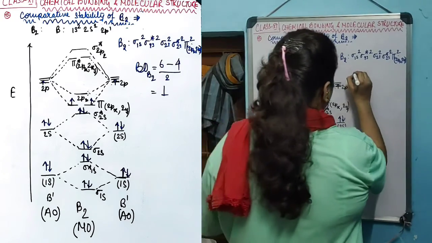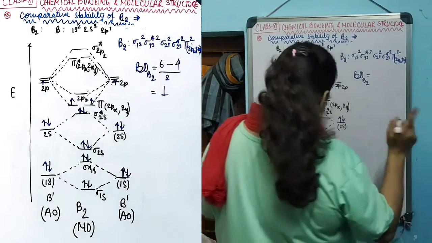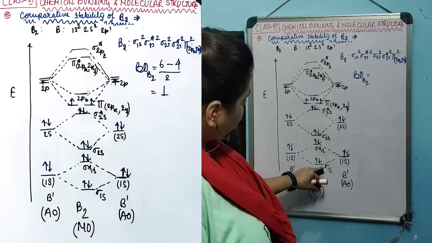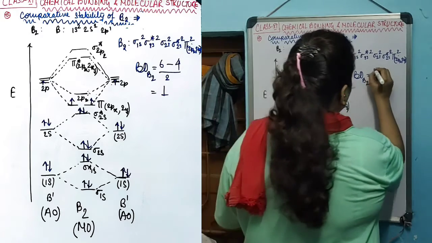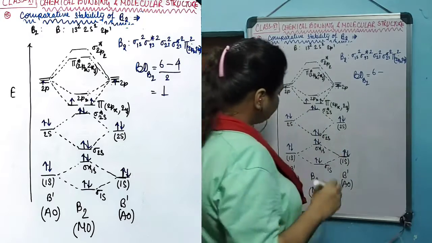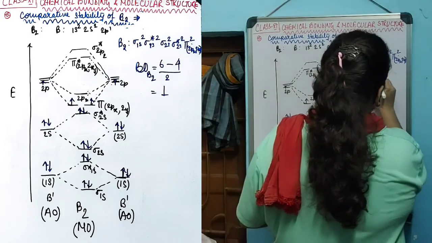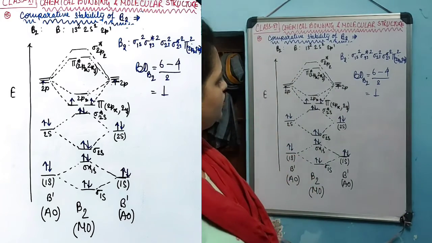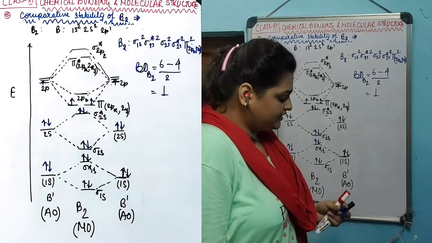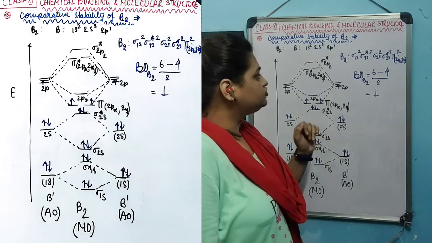Let's calculate the bond order for B2. Number of bonding electrons: 1, 2, 3, 4, 5, 6. 6 electrons are there, minus anti-bonding electrons 1, 2, 3, 4. 4 by 2 will give 1. That is, the bond order for the B2 molecule is 1. That means there is a little bit of stability in the B2 molecule.